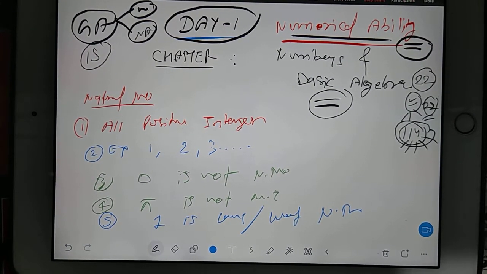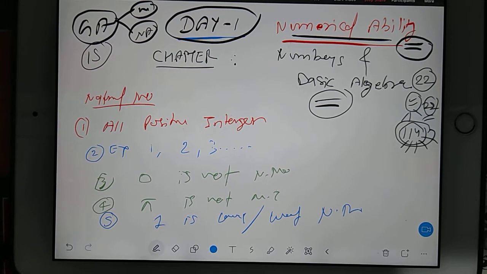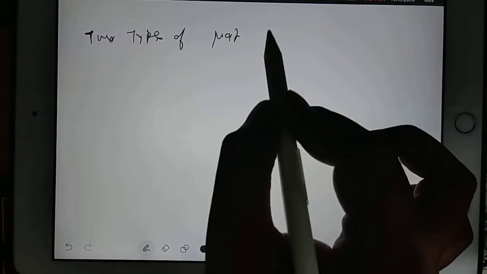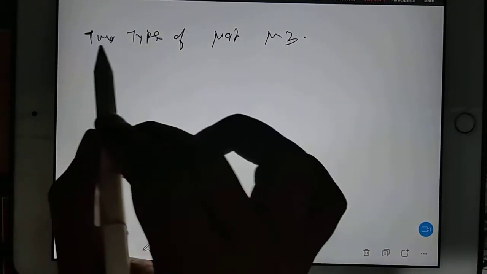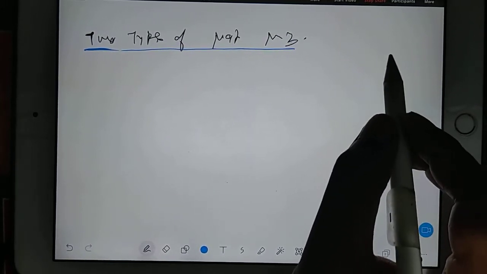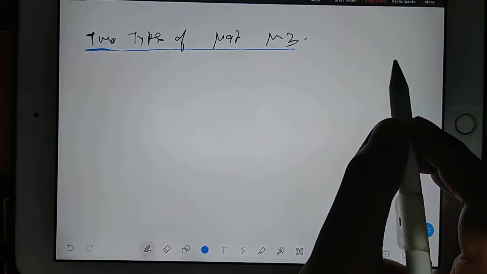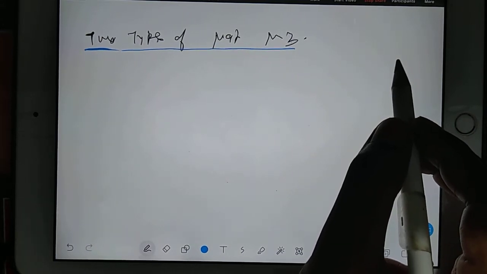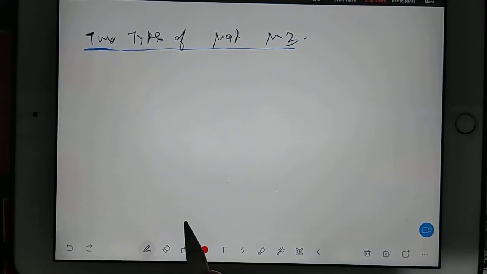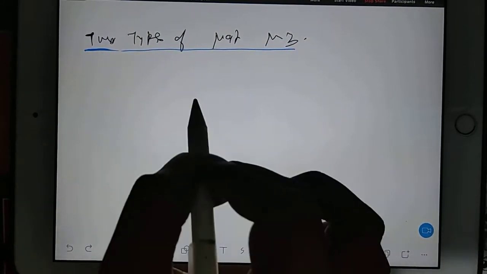Now when you target natural number, then under a natural number itself you have types of natural number. So we have two types of natural numbers. Actually, see, why to understand with this much basic? Because what if in the aptitude they will use the word natural number? Then even though we are everything masters, but if we don't know basic of natural number, then we cannot solve that particular aptitude numerical. That's why I'm going into detail. So we have two types of natural number.